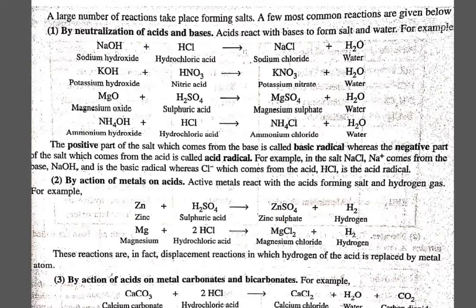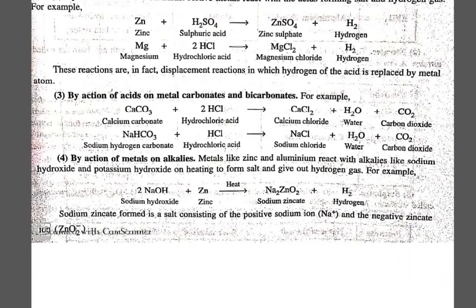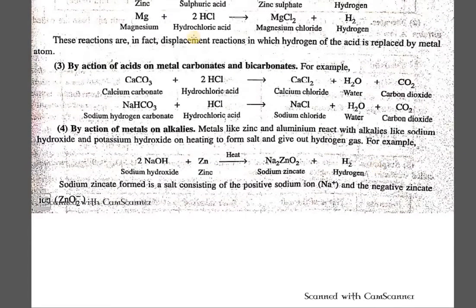Now let's see the third one, how it can be done: by the action of acids on metal carbonates and bicarbonates. This is again something which I have dealt with in the chemical properties of acids, where you will find there will be formation of water and carbon dioxide as a common product whenever a carbonate or a bicarbonate, or hydrogen carbonate, of a metal undergoes reaction with any acid.